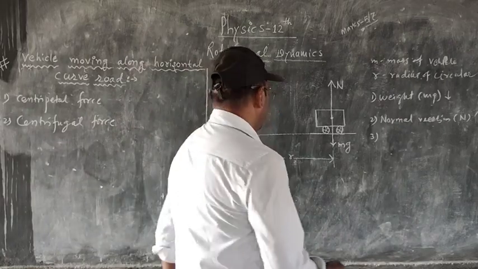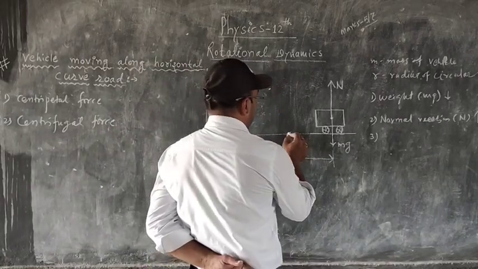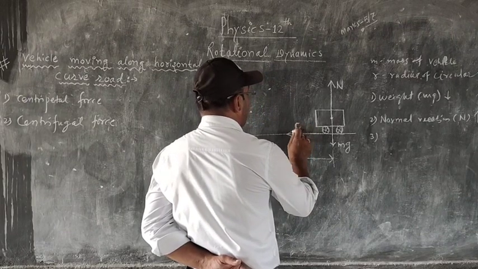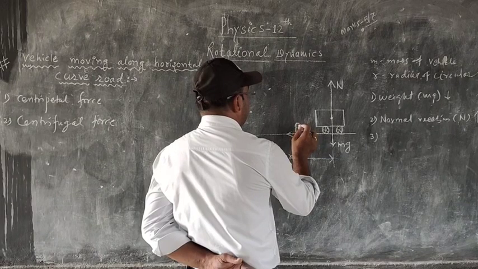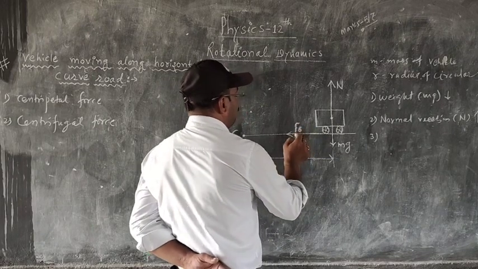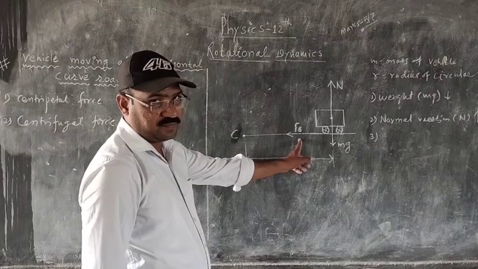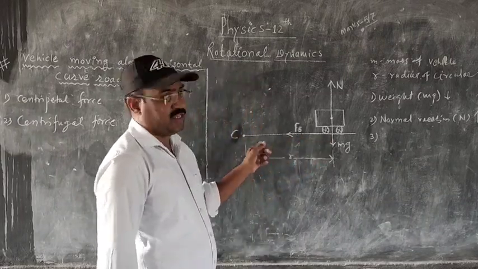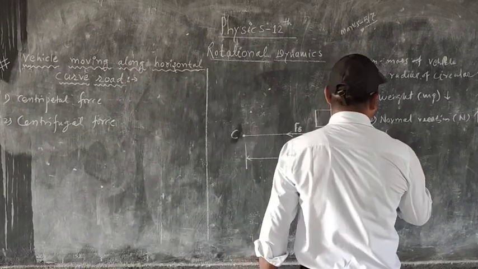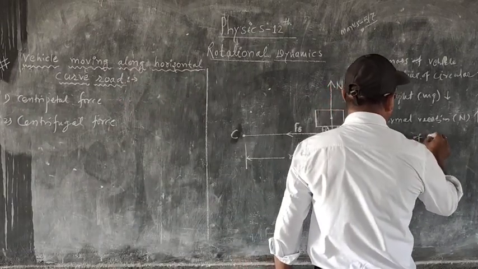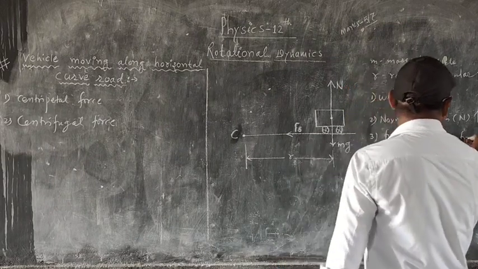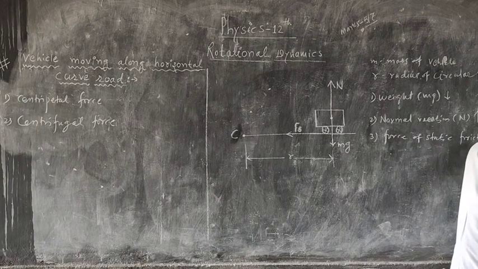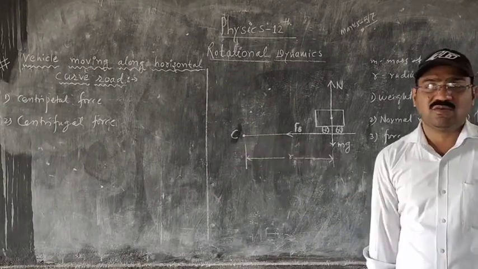Means the force of friction will act in the right hand direction. So here is the force of friction between the road surface and the tires of the vehicle. This force is the force of static friction, which is acting in this direction, towards the center of the circular path.